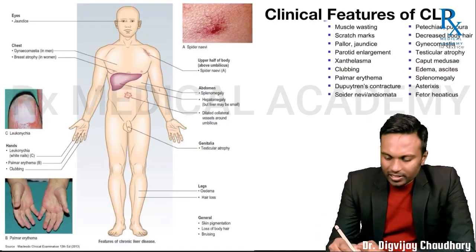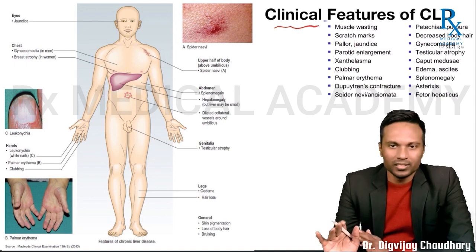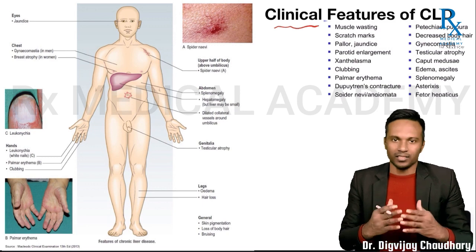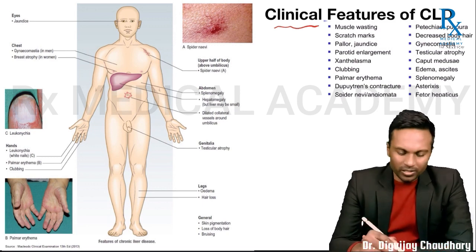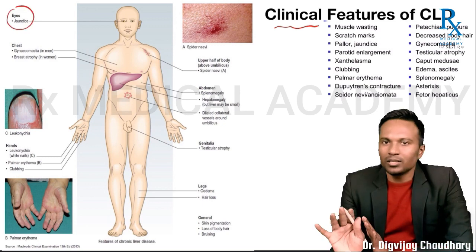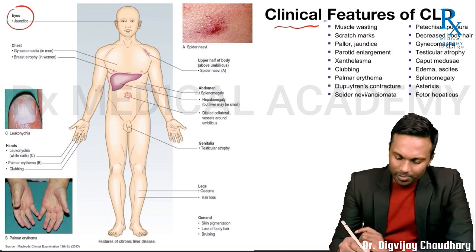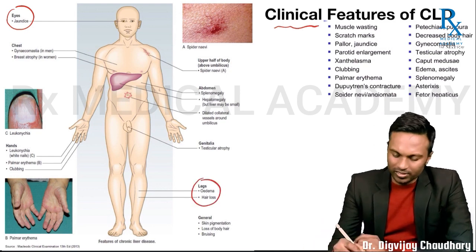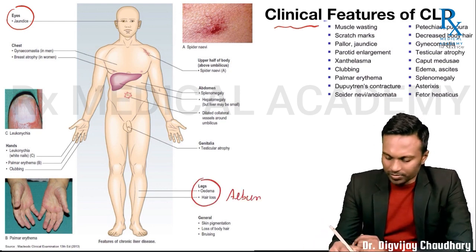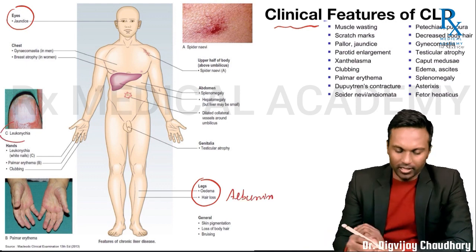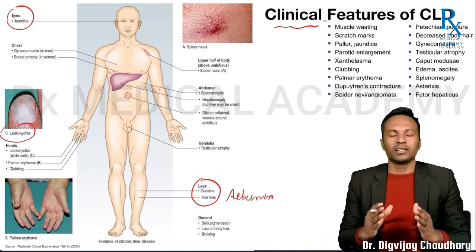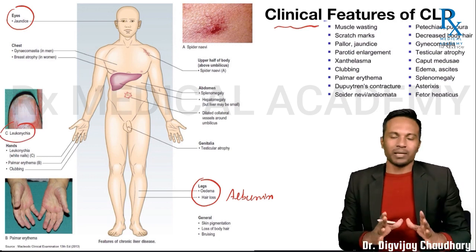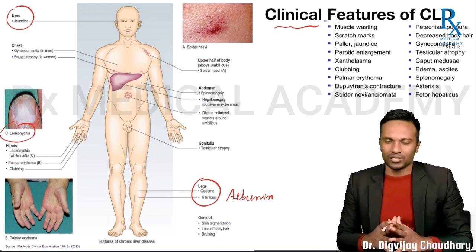There are various clinical manifestations of chronic liver disease. A few can be directly related to the liver, right? A few can be indirectly related to the liver. For example, jaundice can be directly related to a liver disease, okay? For example, edema and ascites can also be directly related to liver disease due to decreased albumin. In a similar way, you have leukonychia, that is white nails due to decreased albumin, also known as Terry nails, okay?